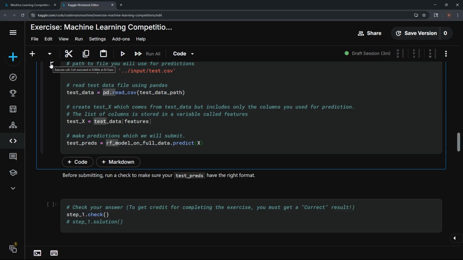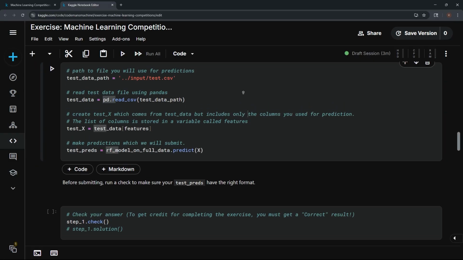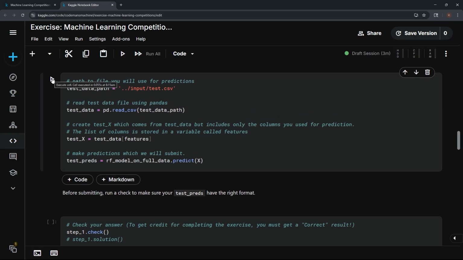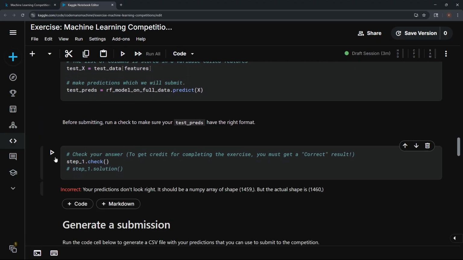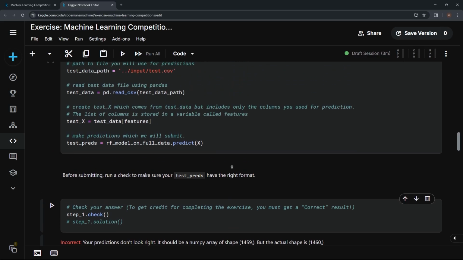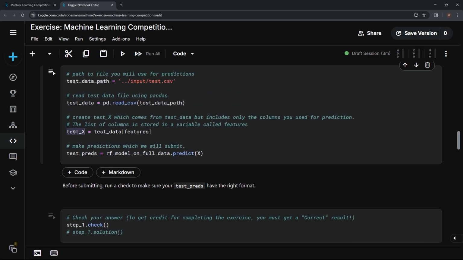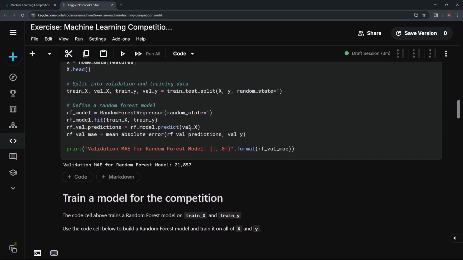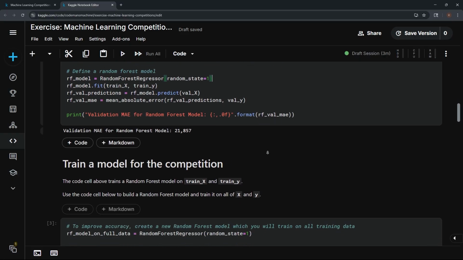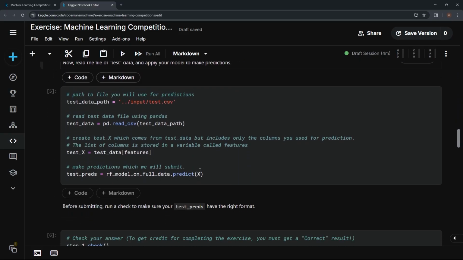Does that work? Did that work? All right. Here's the check the answers. Let's see if it works here. Nope. Predict X. Let's put test X in there. Is that what we were supposed to do? Val X. Test X. Okay, let's do test X.